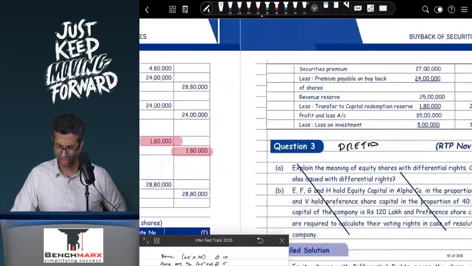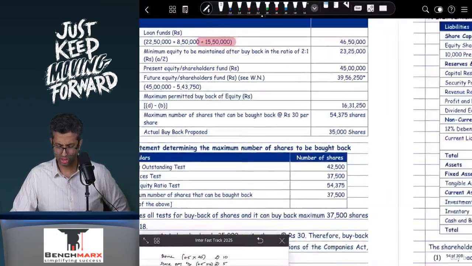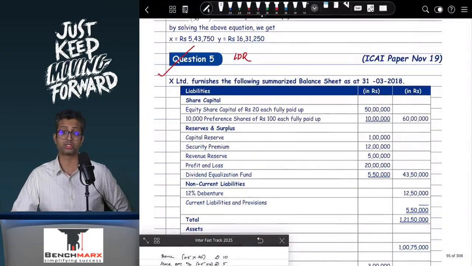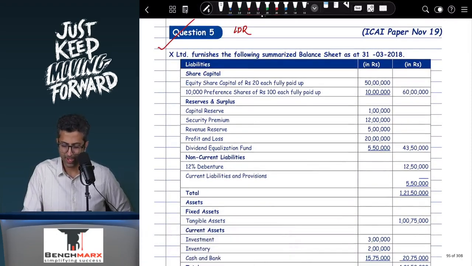Now another question that we want to review from your homework section for your LDR is question 5, and then I think question number 11 also. So these are 2 questions that we want to cover. So let us review question number 5. X furnishes the following summarized balance sheet on 31st March 18.